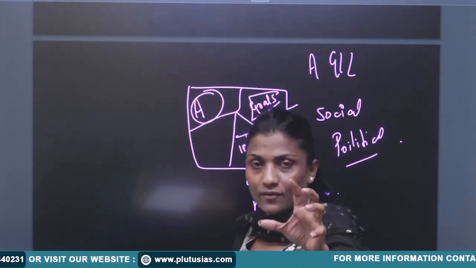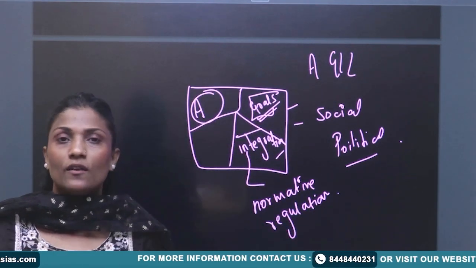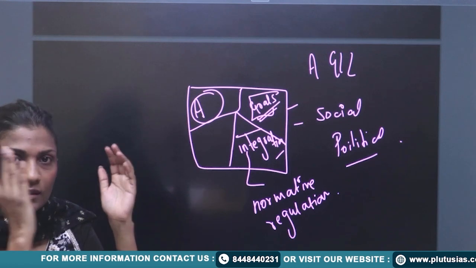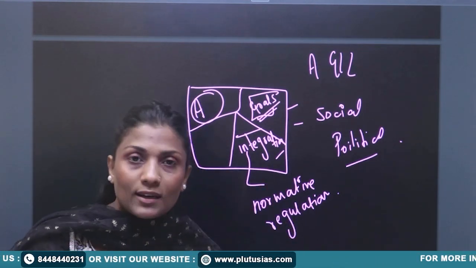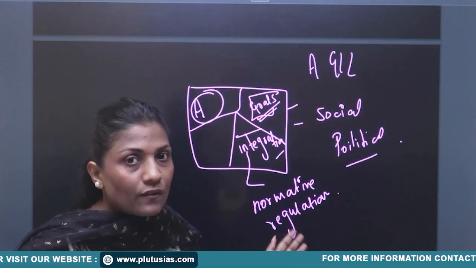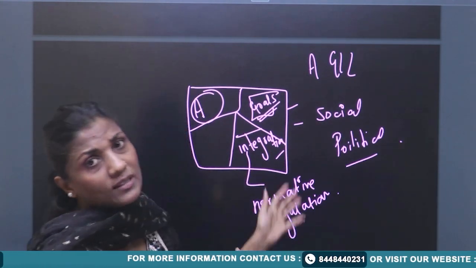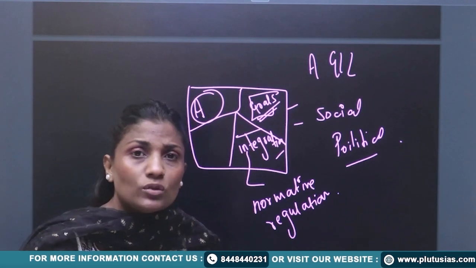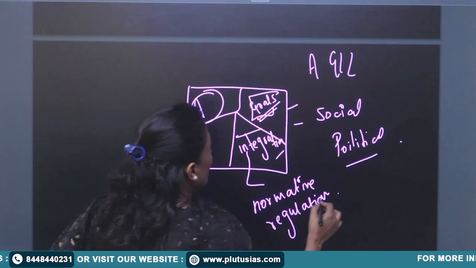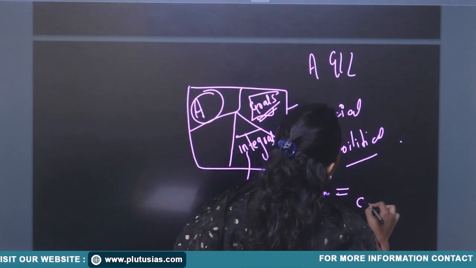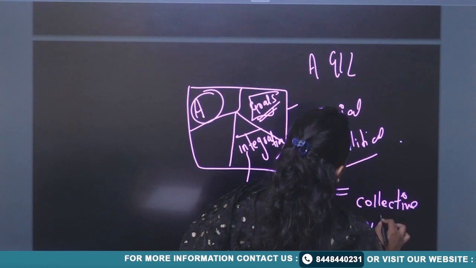So how can integration come? Well, when we have clear established norms that we are supposed to do this, we are supposed to worship this God, this is how family is going to work, that person is going to be our leader. So it's like different norms: sanctions, positive sanctions, negative sanctions, taboos. So basically integration. This is a collective entity.